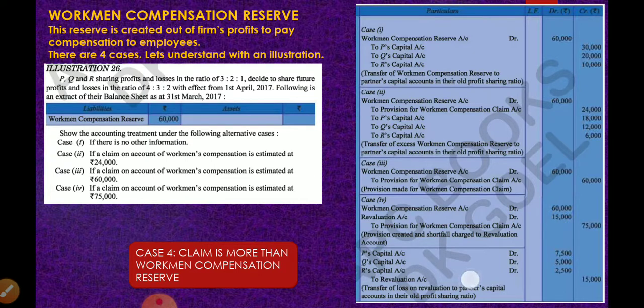Now last, what they have done: they have written P account debit, Q account debit, R account debit to revaluation account. This 15,000 is shown as a loss distributed among the old partners in old ratio. Actually, this entry is not required because in reality, you will be preparing a revaluation account. This 15,000 will appear in the debit side of revaluation account. That's it. But when you have other items, you don't know as of now whether it is a revaluation profit or revaluation loss. So please don't pass this last entry.